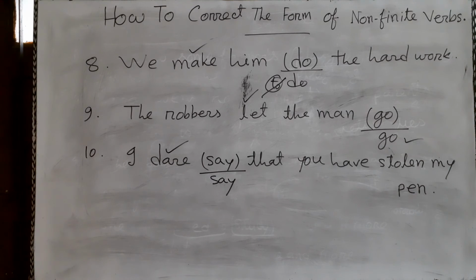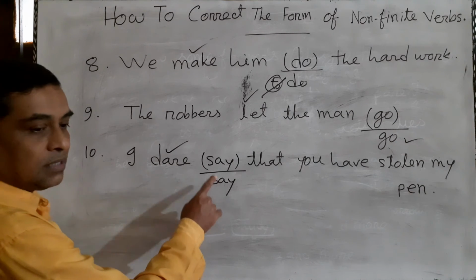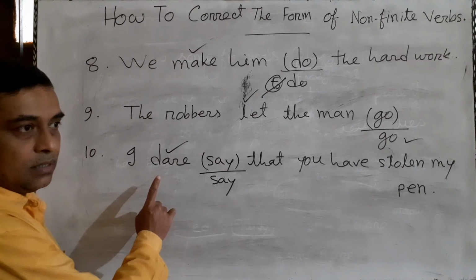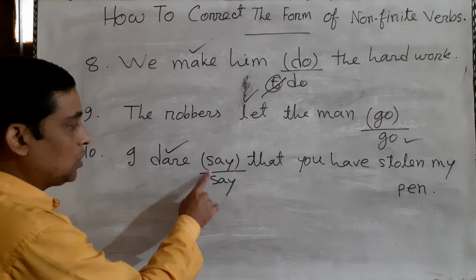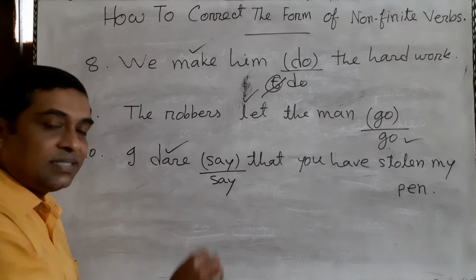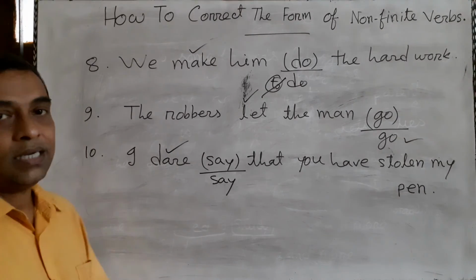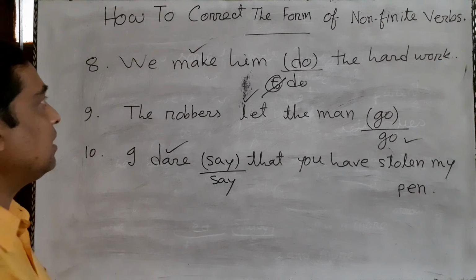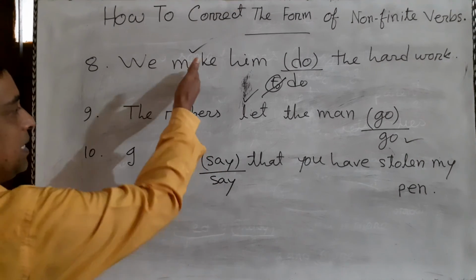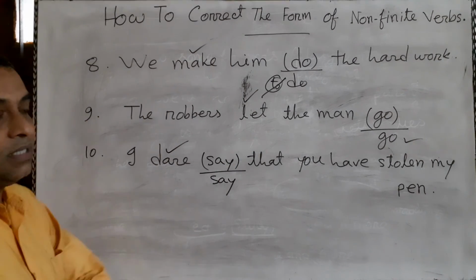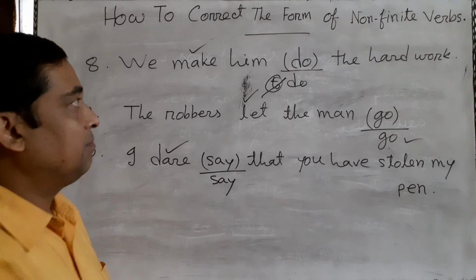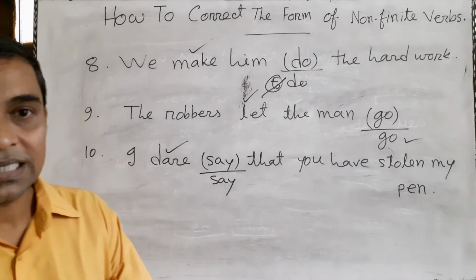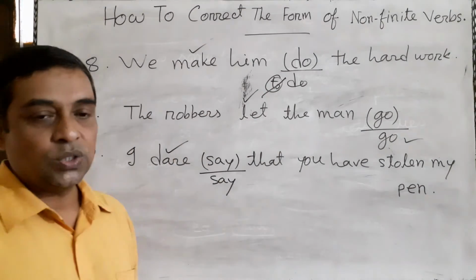And example number 10, here the finite verb is there. There is the finite verb. So say is the right answer. To say will be the wrong answer. So we can remember, if our finite verb is make, let or dare, then this sentence will have a bare infinitive. That means an infinitive without any to.